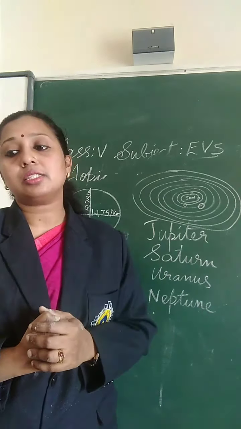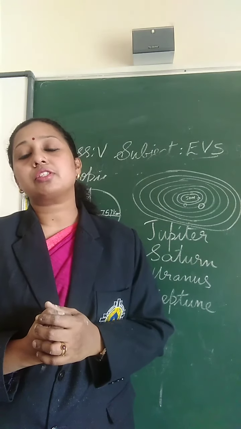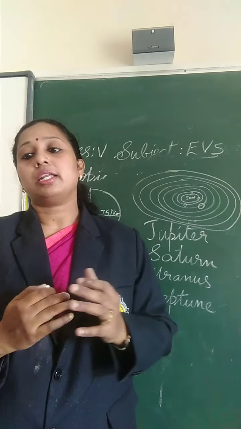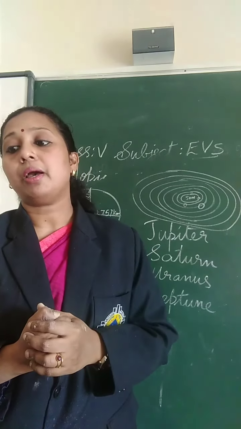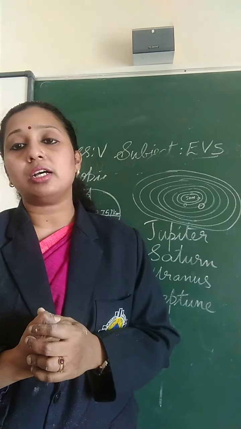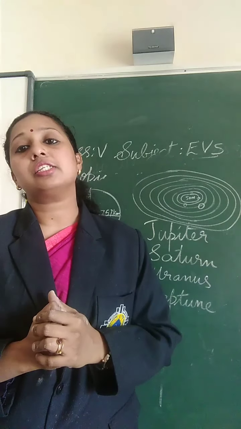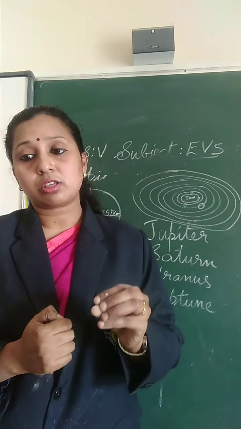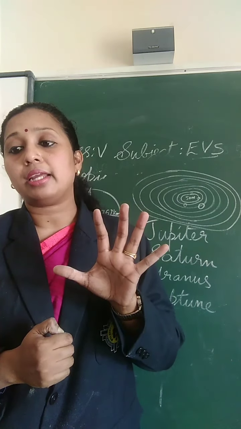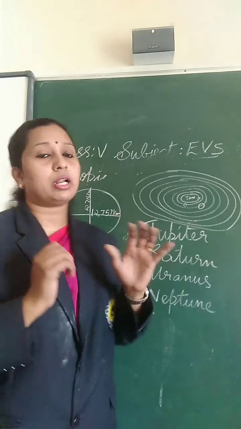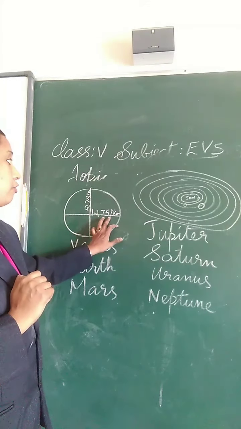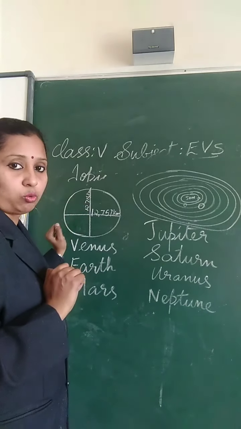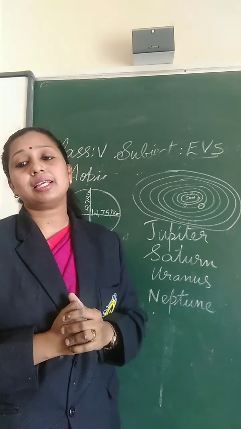It denotes that Earth is spherical in shape. The total surface area of the Earth is 510 million square kilometers. So this is about the size of the Earth: the fifth largest planet in the solar system, with an equatorial diameter of 12,757 km and a polar diameter of 12,714 km.